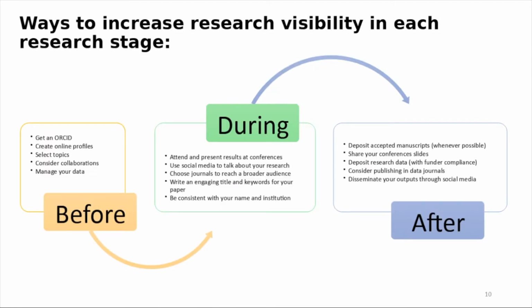We classified the different activities into three parts of the research: before, when the idea comes to the researcher; during, when you are doing your research; and after. There are some activities that you can do before your research. Get an ORCID ID, create profiles in different platforms, select topics and collaborators, and manage your data.